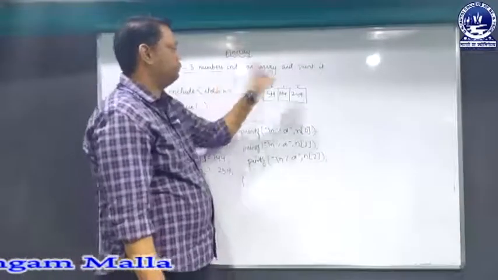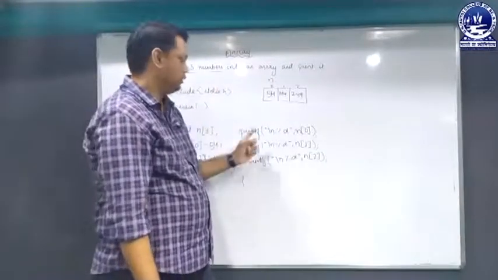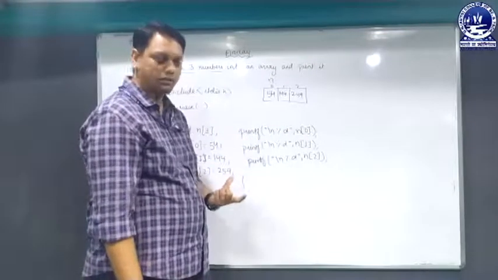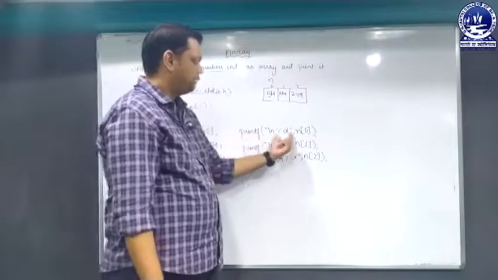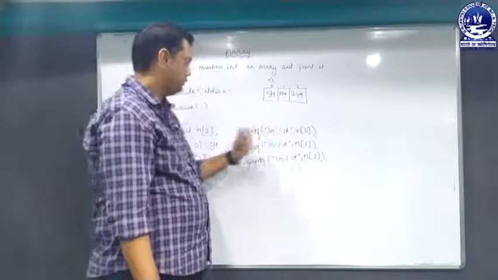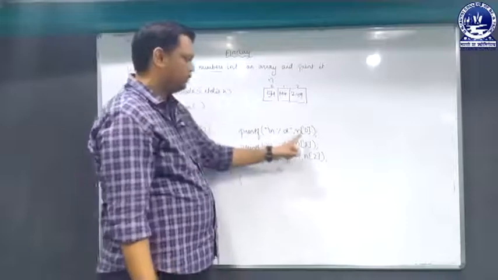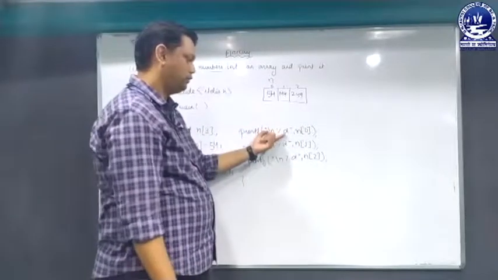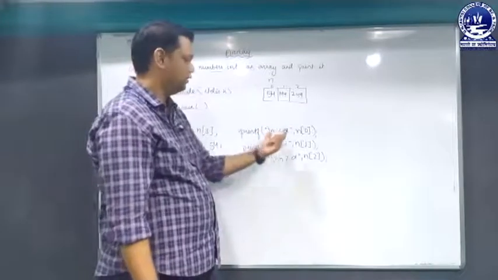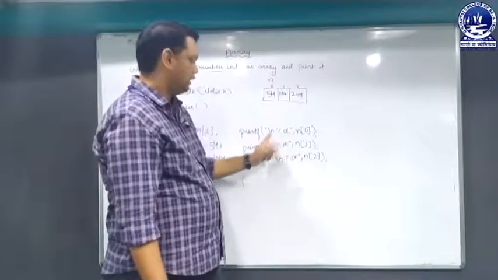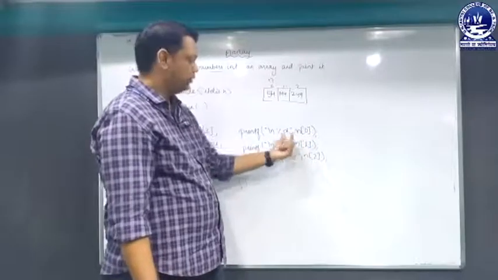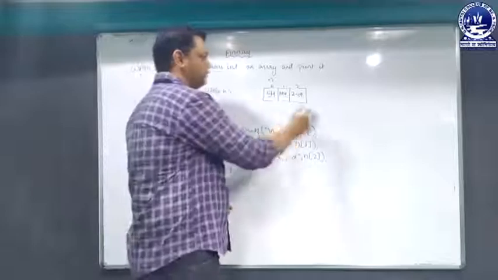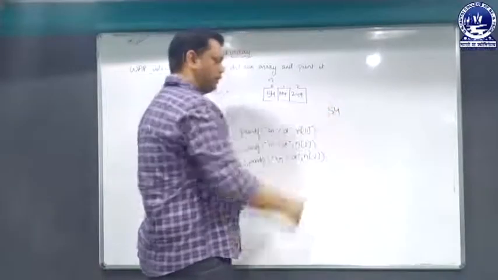Next, we have to print the array values. To print the value of the array, we have the printf function. In printf, we have written %d, which is the format specifier of int. Though n is the array of data type int, I have to give the format specifier of int, which is %d. So I have written %d n of 0. In place of %d, n of 0 will be printed. n of 0 is 54, so 54 will be printed.